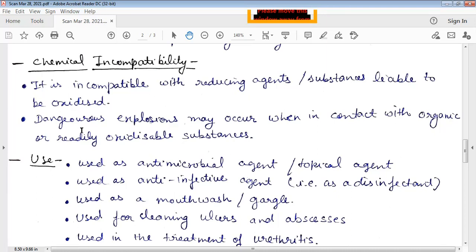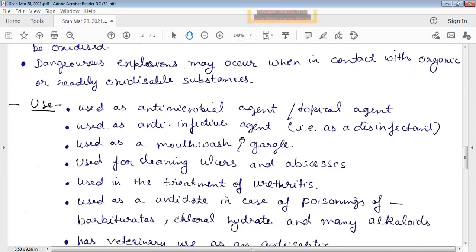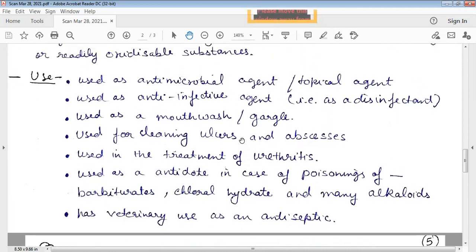Second point, as we have discussed in the storage, explosions may occur which could be dangerous when potassium permanganate is kept with organic or readily oxidizable substances. So readily oxidizable substances should not be kept close to potassium permanganate. Now last, we will discuss the uses.